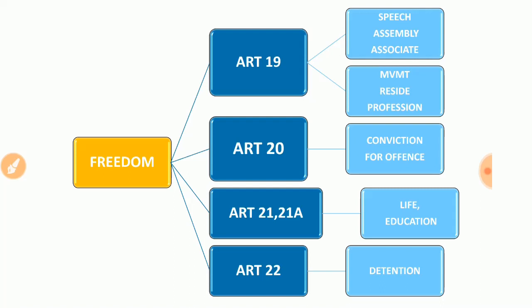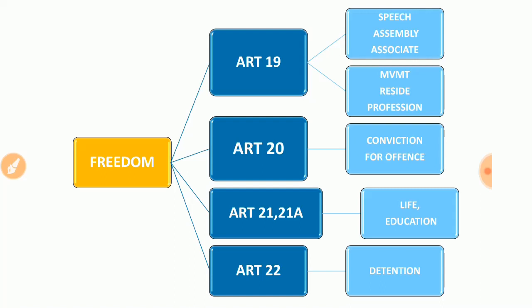What is the meaning of detention? Detention means, if the government keeps you under detention for doing some offences without permission, they need to present you before a magistrate within 24 hours. So anyway, there is a detention point mentioned in Article 22 that is connected to the right to freedom of movement, right? So Article 19, 20, 21, 21A and 22.